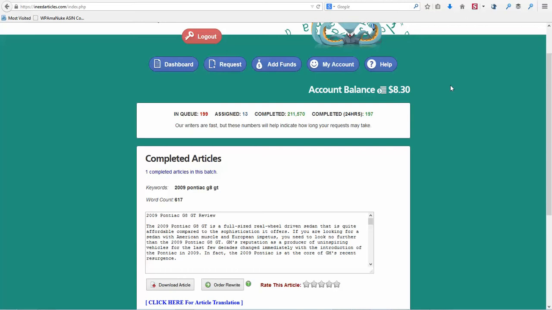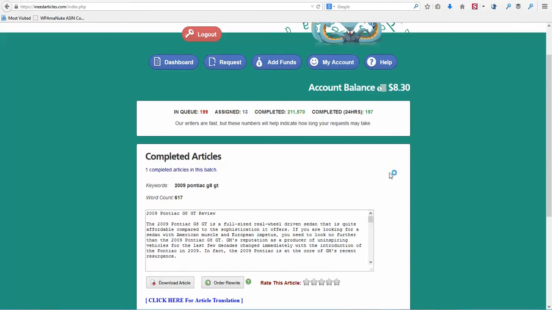But we went over, I kind of showed you what I do when I locate a keyword that I want to try to rank for on my site. I grab that keyword, and I just use the keyword research that I provided for you. If I don't want to write the article myself, I use Ineedarticles.com. I give them the keyword that I want them to write an article for, and they write the article for me.